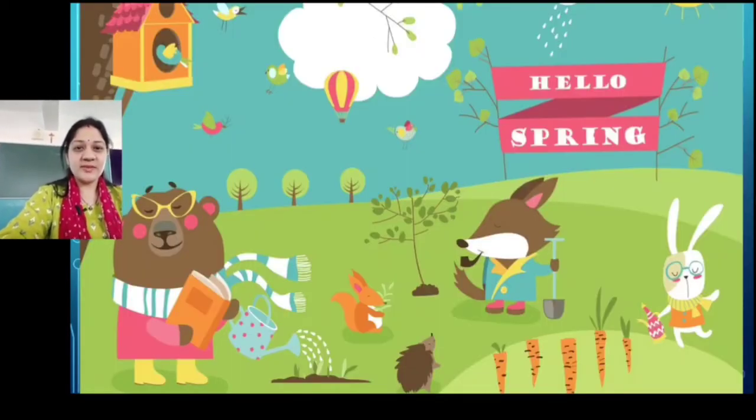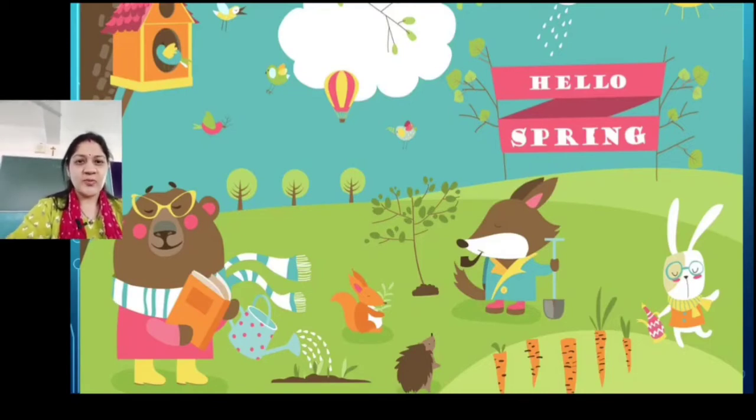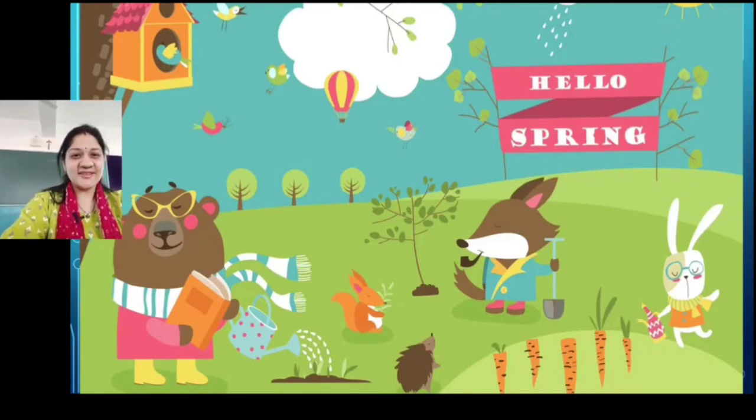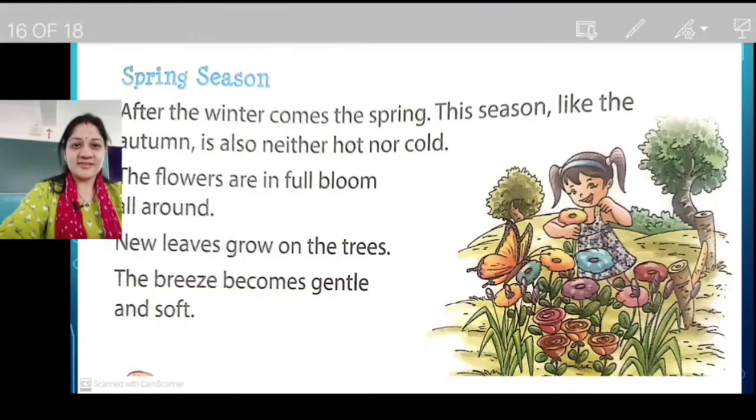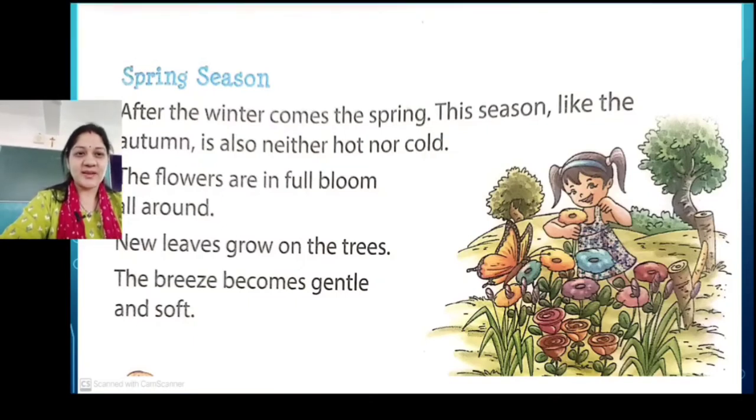Okay, so we move on to the next season. What do you see here? You see happy faces, fresh happy faces, right? Even I am feeling fresh at looking at this. See, the trees are more green, the sun is bright, the colors are bright, yes? And it's all happy everywhere, right? New leaves are growing up. So which season is this? We said hello spring, right? It's the spring season, right? After the winter comes the spring, okay?